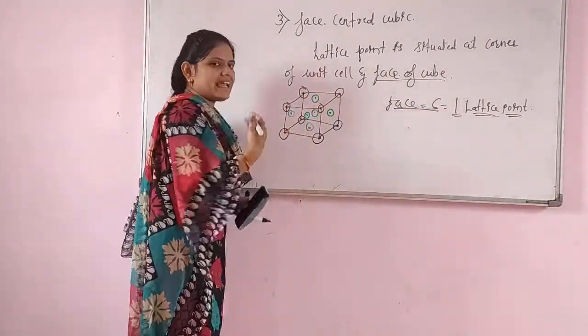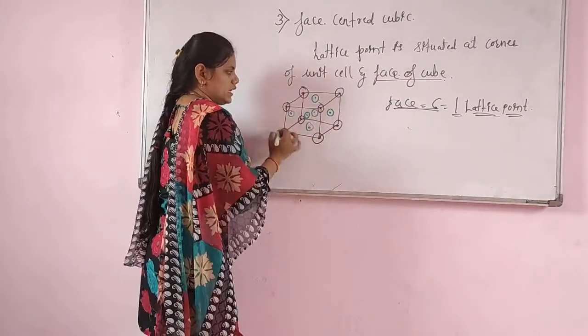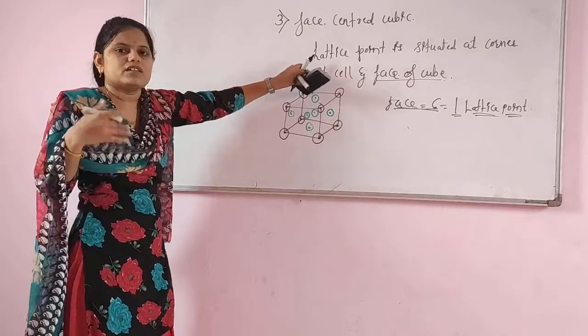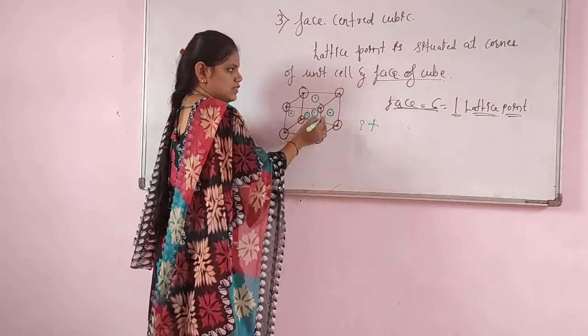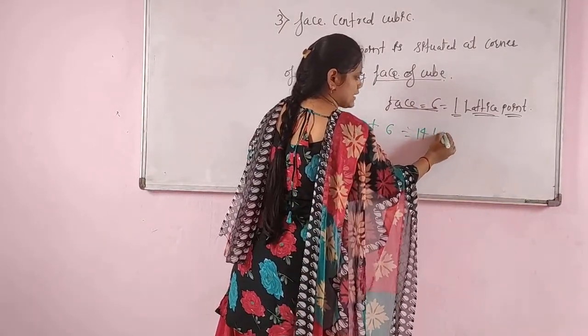So, how many lattice points are present in the face centered cubic? These are the 8 corners. You already know that at the corner there are 8 lattice points. 8 plus these 6 faces, that is 6 lattice points, total 14 lattice points.